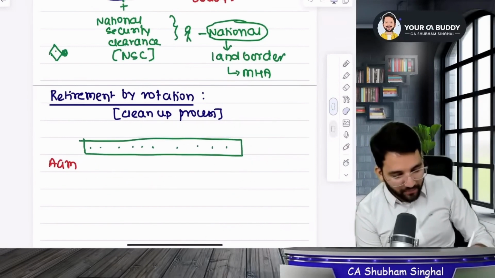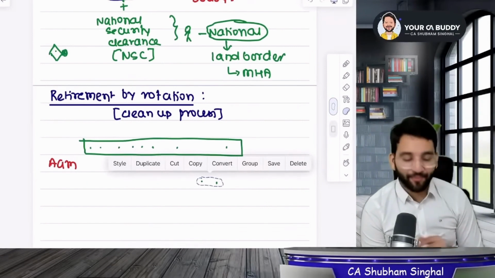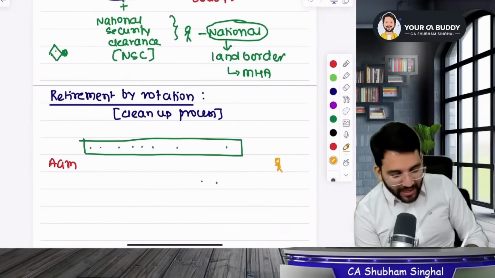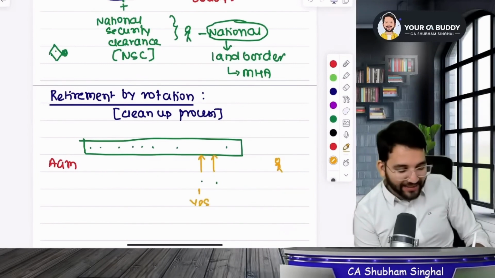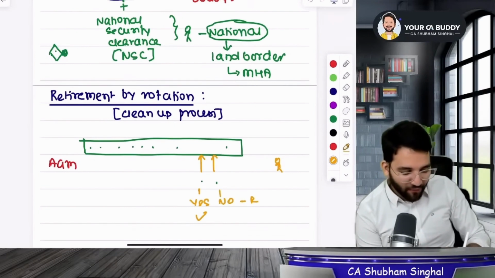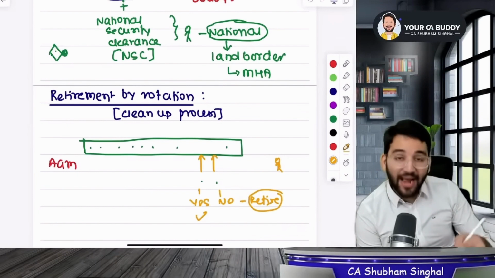I feel sorry for them. Yes, some of them will be simply asked to leave and thrown out of the board of directors. And then the shareholders will have a choice whether they want to reappoint him or not. They will be asked about it. If they give their approval, then you can appoint him, right? But what will happen if they say no? Then nothing can be done. He will have to retire. This is called retirement by rotation.